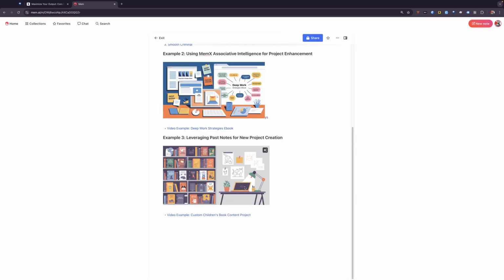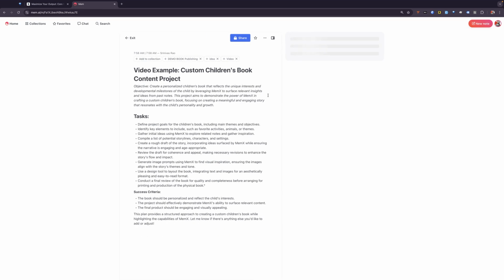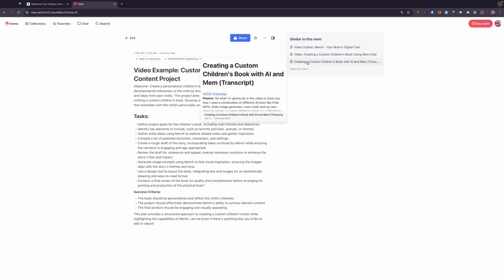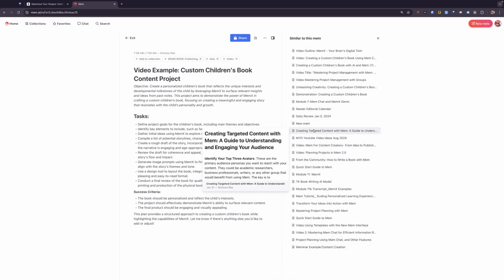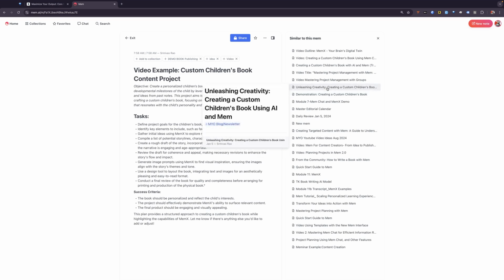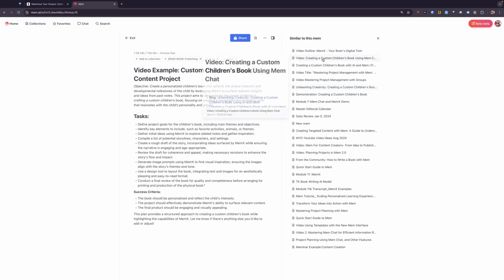Now let's look at another example. This project plan is for a custom children's book content project. One of the things that I've had a lot of fun doing, and there's a video about it on the Maximize Your Output YouTube channel, is create custom children's books using my nephew's word list and the things that he's interested in. I've also been writing a life advice book for him. It gives us all the various things that are related. It actually gives me the outline from my previous video about this process of creating custom children's books.